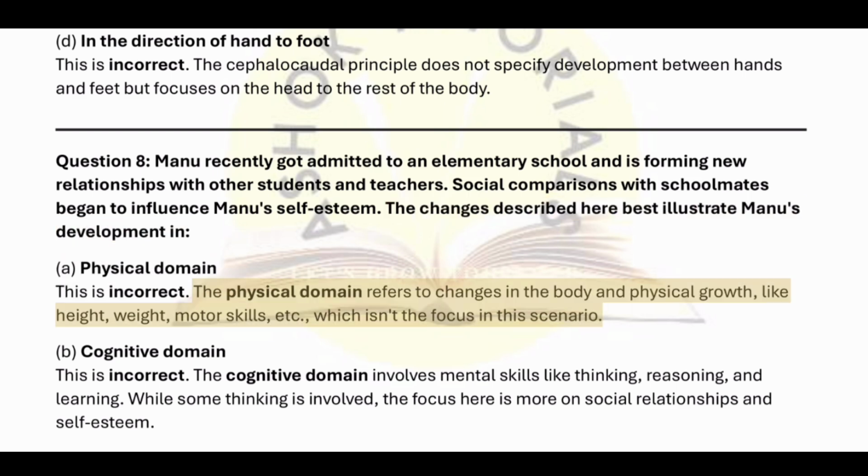The physical domain refers to changes in the body and physical growth, like height, weight, motor skills, etc., which isn't the focus in this scenario. B. Cognitive domain. This is incorrect. The cognitive domain involves mental skills like thinking, reasoning, and learning. While some thinking is involved, the focus here is more on social relationships and self-esteem.